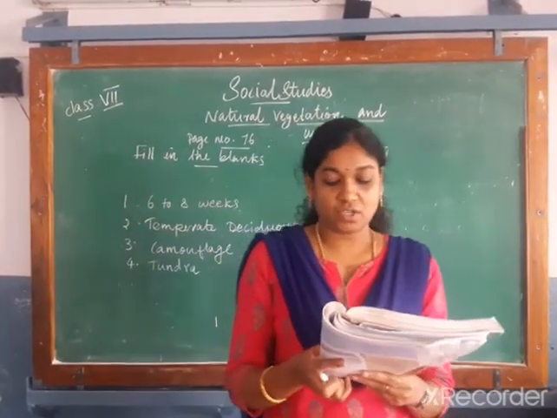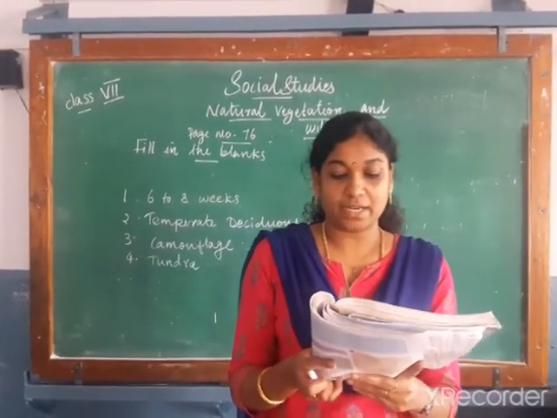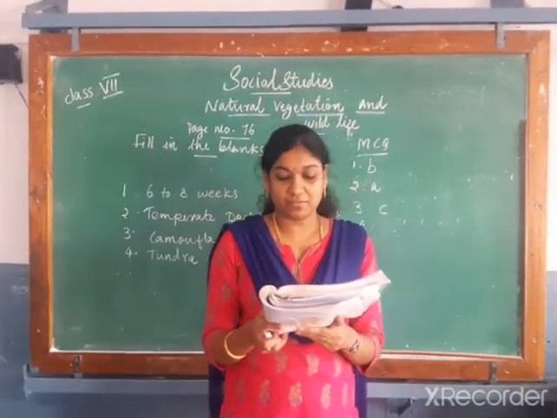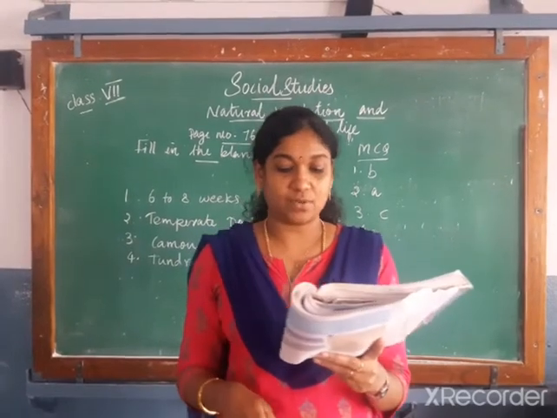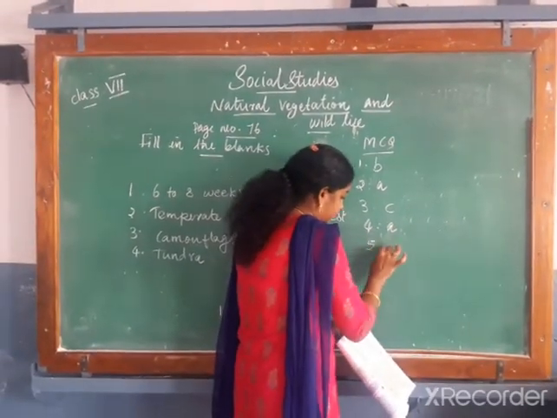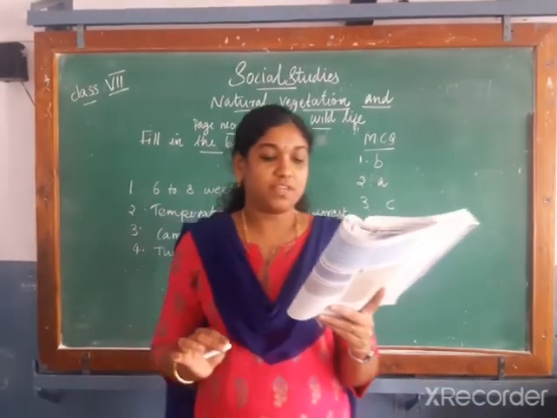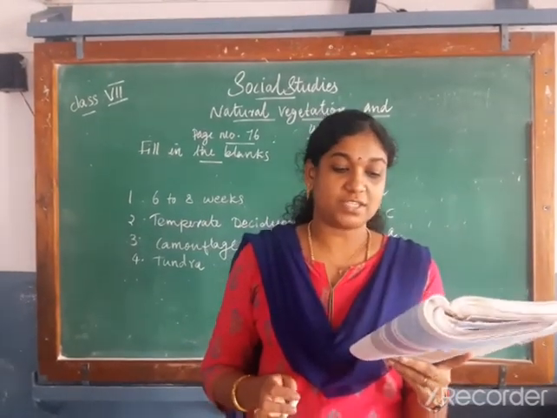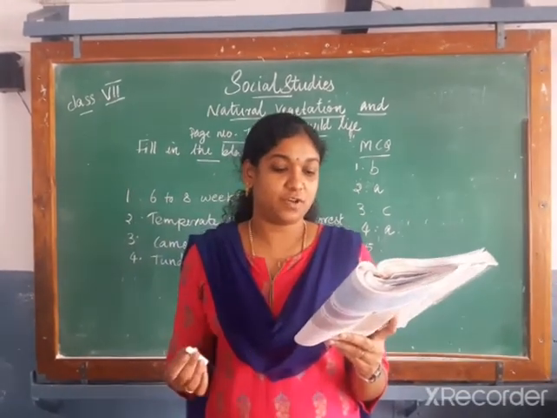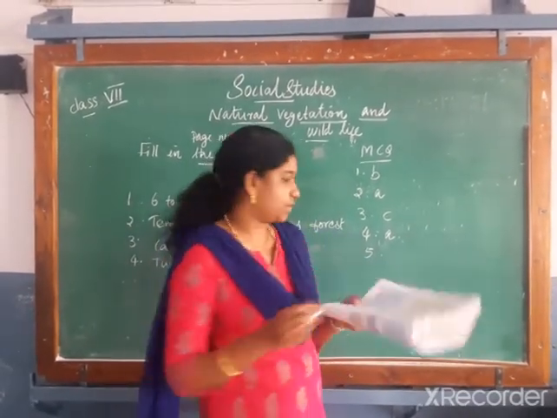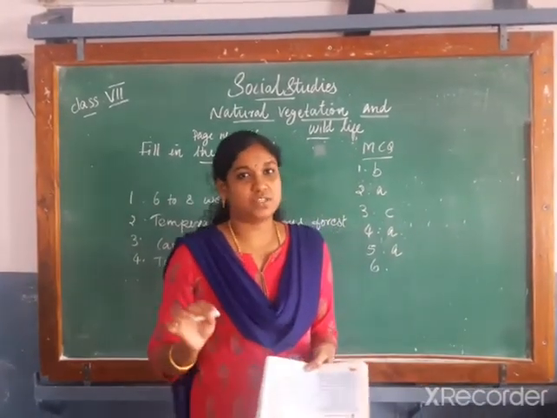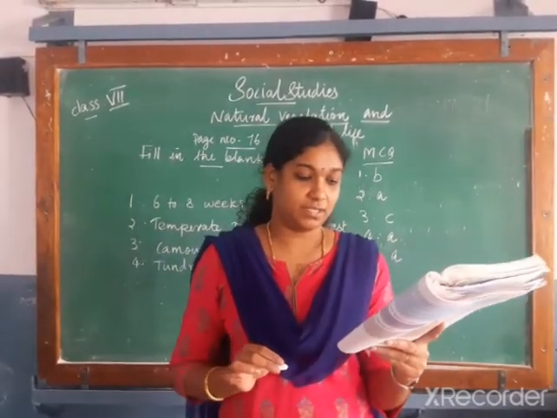Next question, which of these animals will you find in a temperate evergreen forest? What type of animals can we see in the temperate evergreen forest? Beavers, kangaroos and chipmunks. So the answer is A. Which forests are also called the orchards of the earth? The Mediterranean forest. Answer is A. The Mediterranean forest is also known as the orchards of the earth.